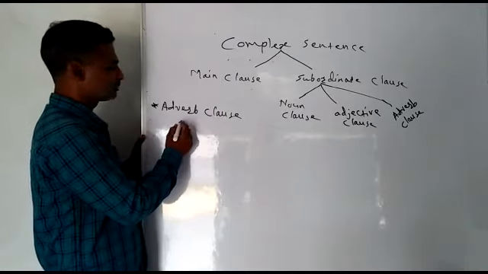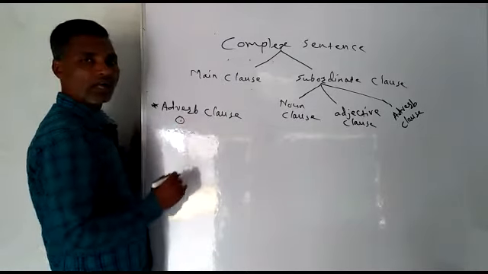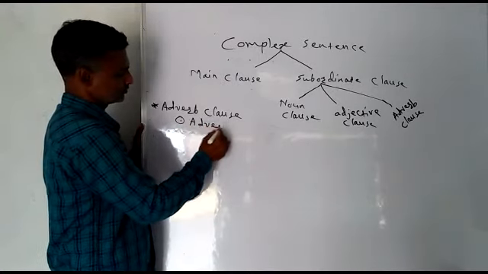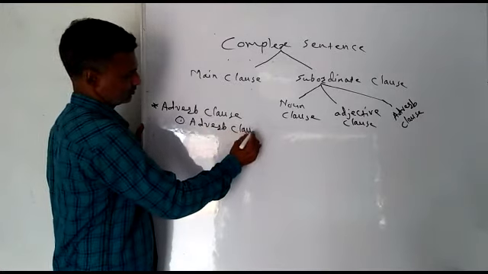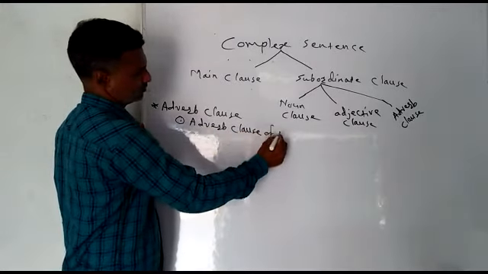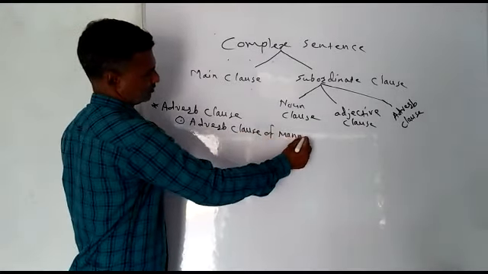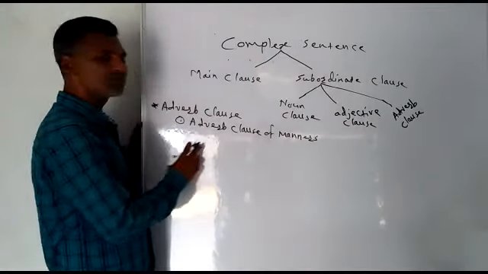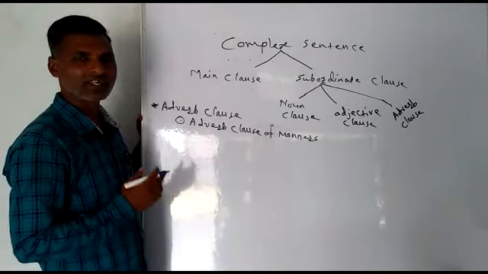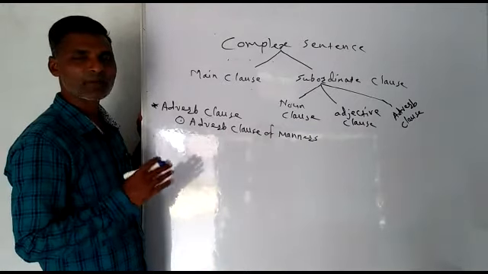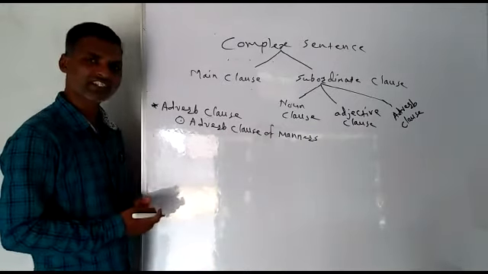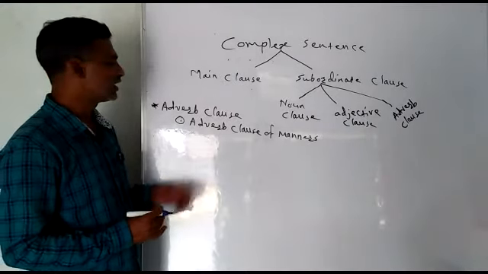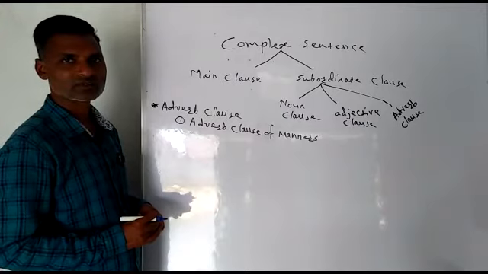For example, number one, adverb clause of manner. Here, this clause shows the manner of action. Action कशी घडते ते सांगण्याचं काम हा क्लॉज करतो. म्हणून त्याला adverb clause of manner.